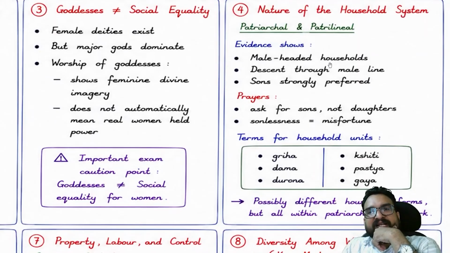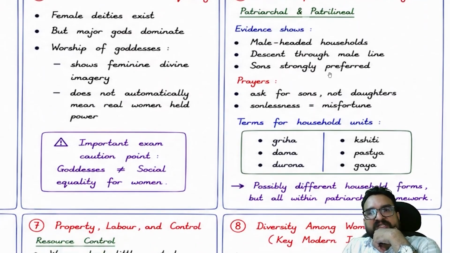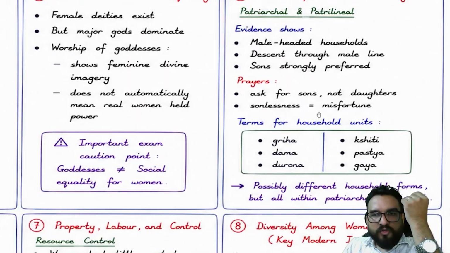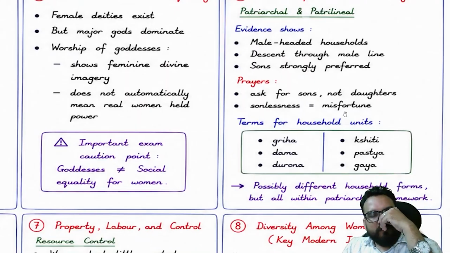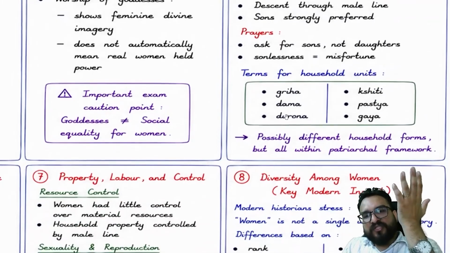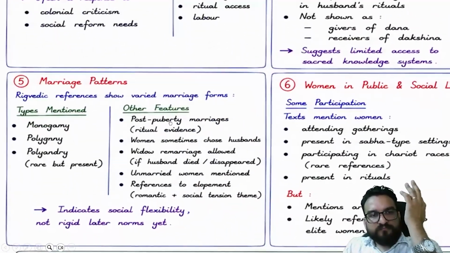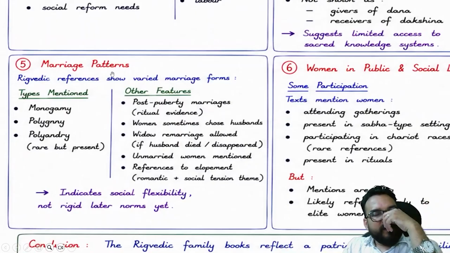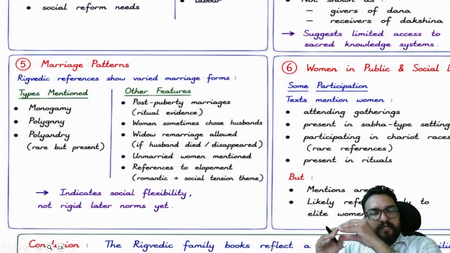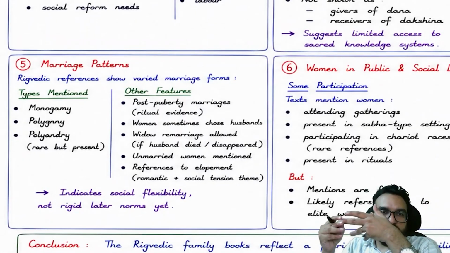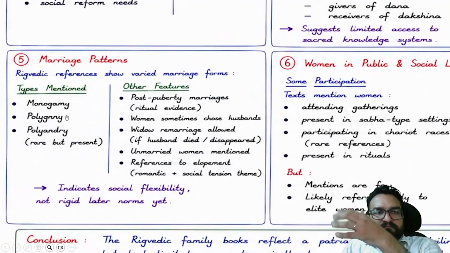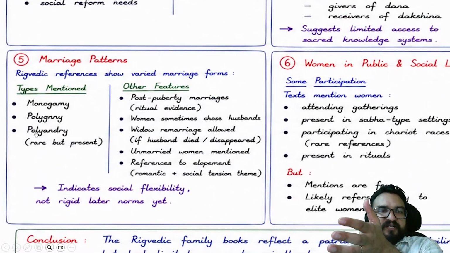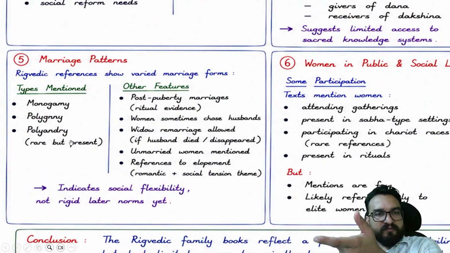So it shows a male-headed household, descent through the male line, and sons strongly preferred. That's why in the prayers they ask for more sons, not daughters. And sonlessness meant misfortune as well. Okay, so this you will be finding over here. Then marriage patterns were shown, like monogamy was there. This marriage pattern is a different thing, right? That you can write as a third point apart from women. Many marriage forms like monogamy, polygyny, polyandry also, but very rare.